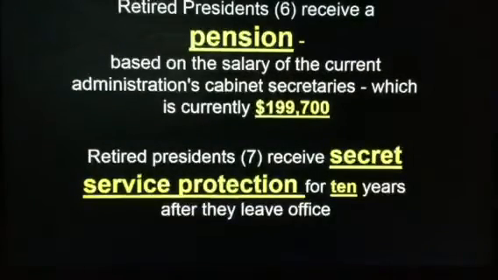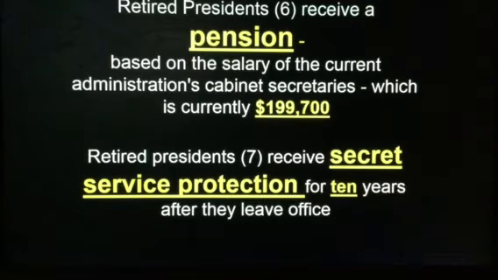Retired presidents receive a pension. It's a pretty nice pension. And that pension is based on the salary of the current administration's cabinet secretaries, which is currently $199,700 a year. So President Obama now is receiving almost $200,000 each year as part of his retirement plan, his pension for ex-presidents. Plus, retired presidents receive Secret Service protection for 10 years after they leave office.